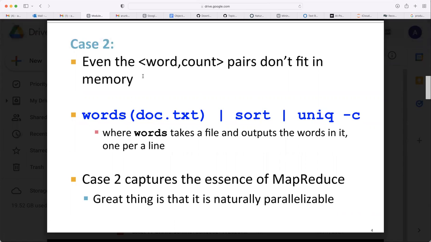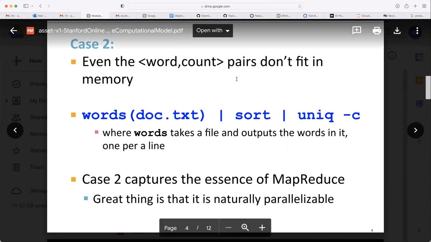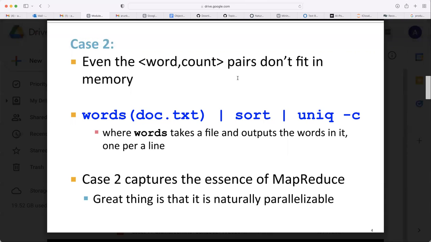That is another case. If you use all the languages in the world, numbers, all those things, or sequences of words, and you make a sequence of words as one word, adding underscores, then even the word count may not fit into memory.